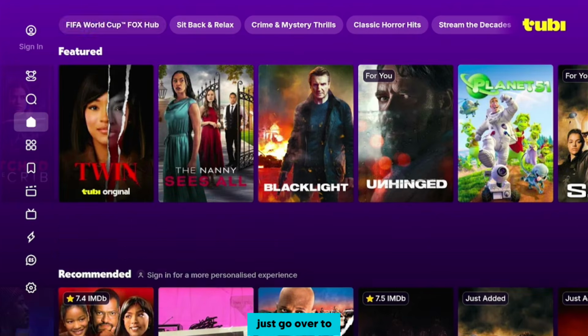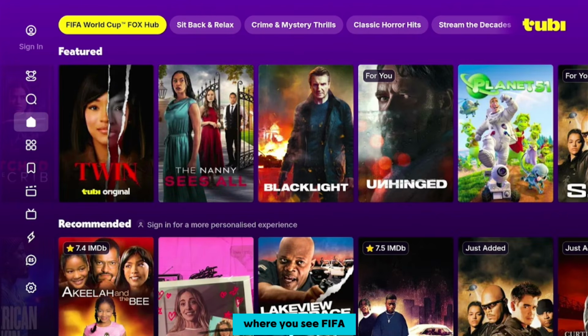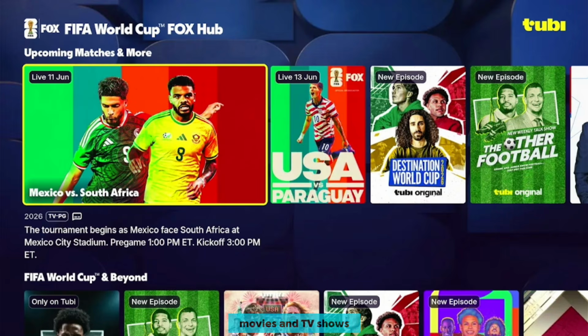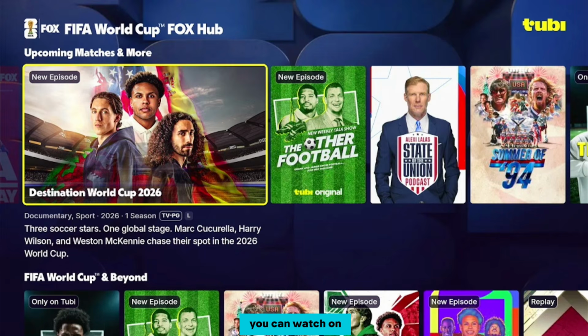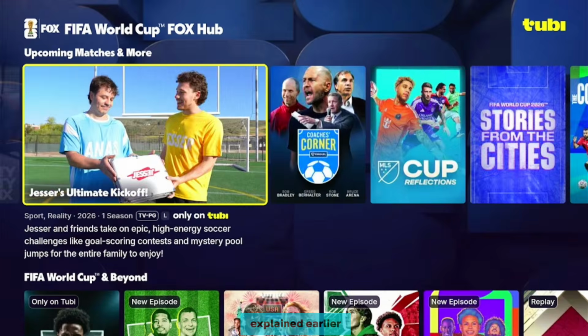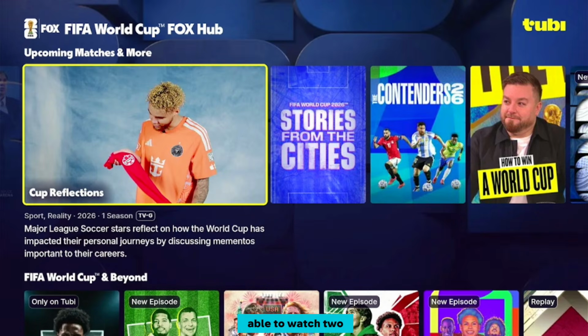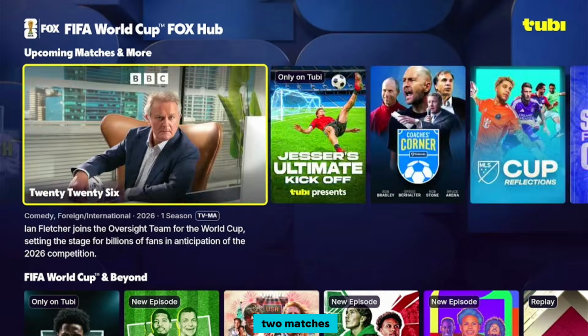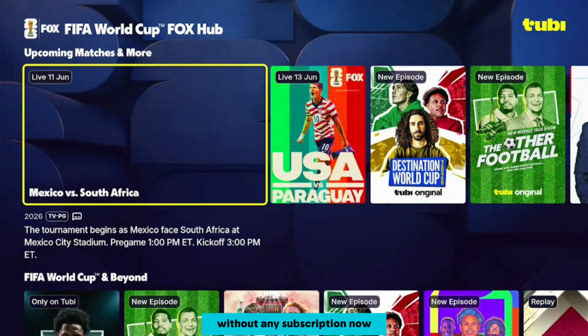So once you're here, just go over to the top left corner of your screen where you see FIFA World Cup Hub. This is the community where you're going to get all the live content on FIFA on this platform. So beside the live TVs, movies, and TV shows you can watch on this platform, you can also watch live content during the World Cup. And as I already explained earlier, you're going to be able to watch two matches here. For starters, I believe with time there are going to be other matches. We are going to be able to watch two matches this week on this platform without any subscription.